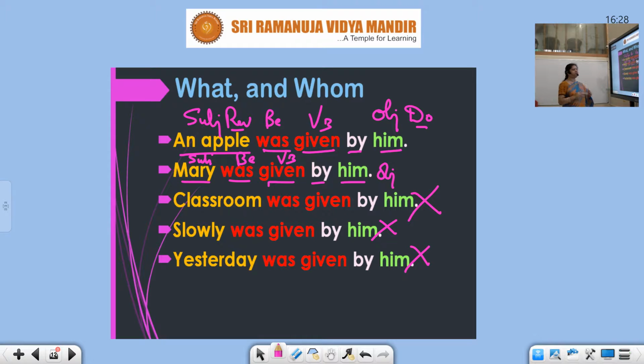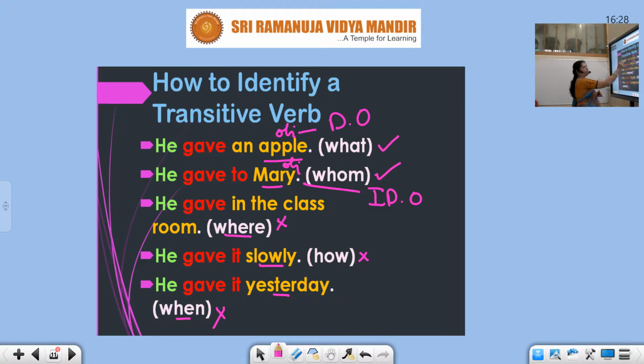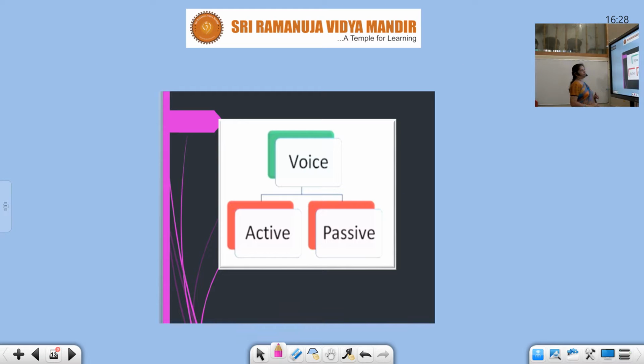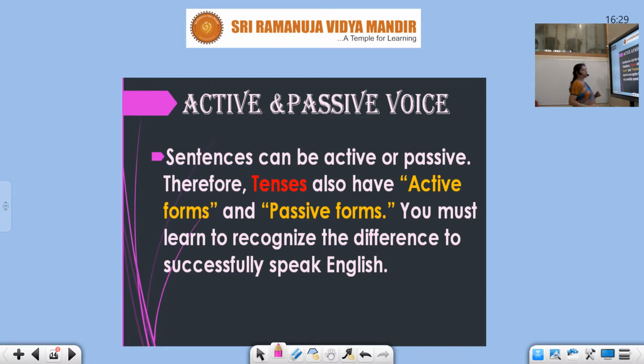So remember, students, to better understand, you only have to see that the transitive verb is answering the question of what or whom. Otherwise, it's meaningless and it is intransitive. Now, because you have understood transitive and intransitive, let us have a look into the voice. Active voice and passive voice. Almost I taught you.